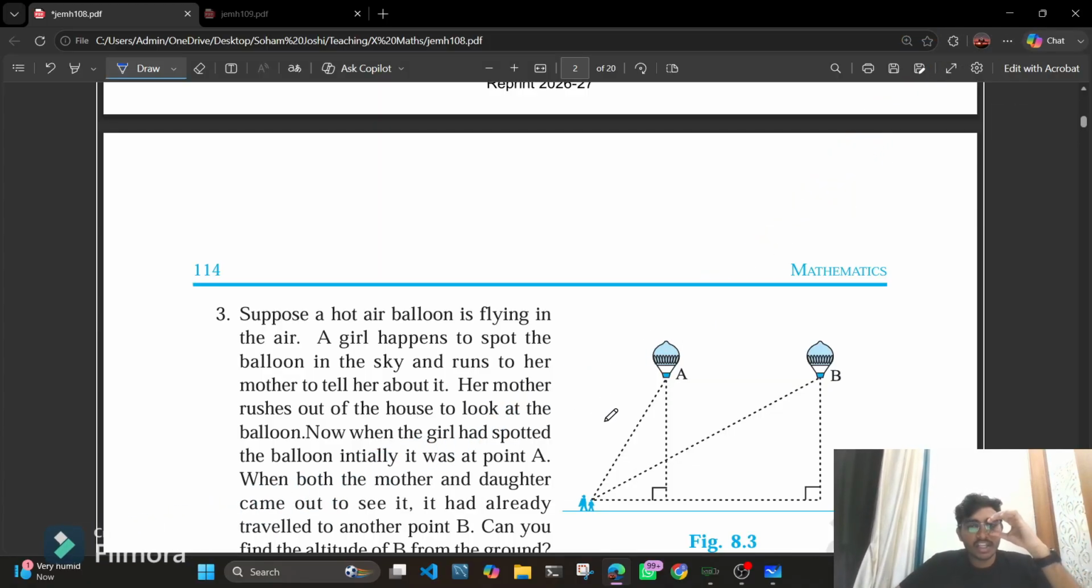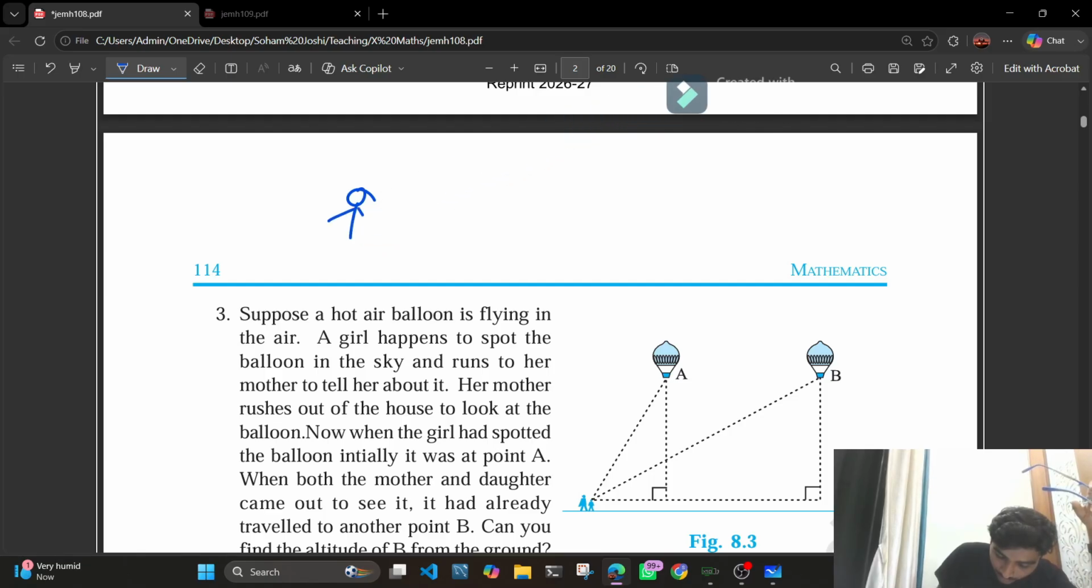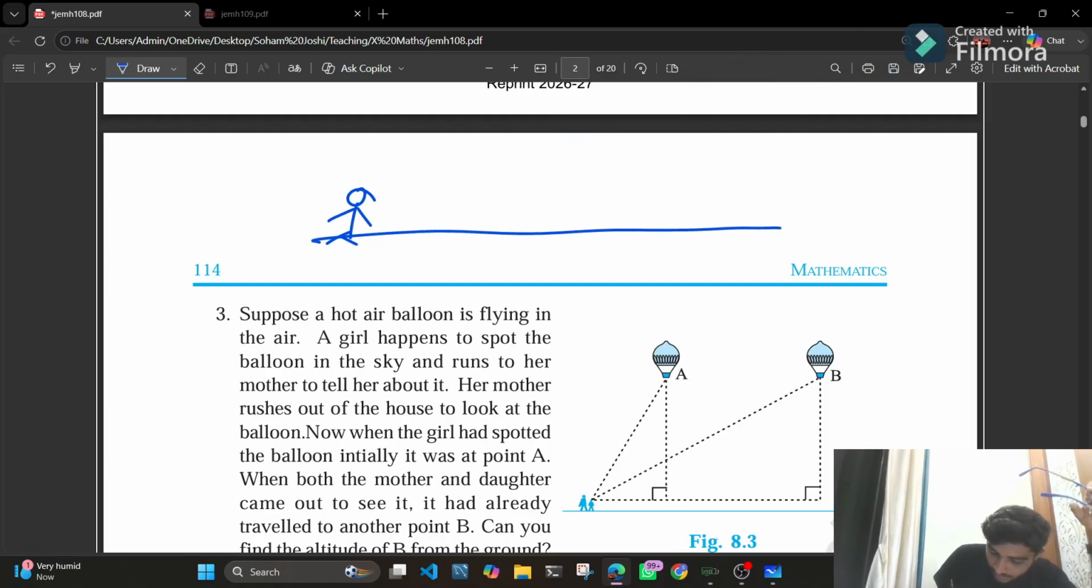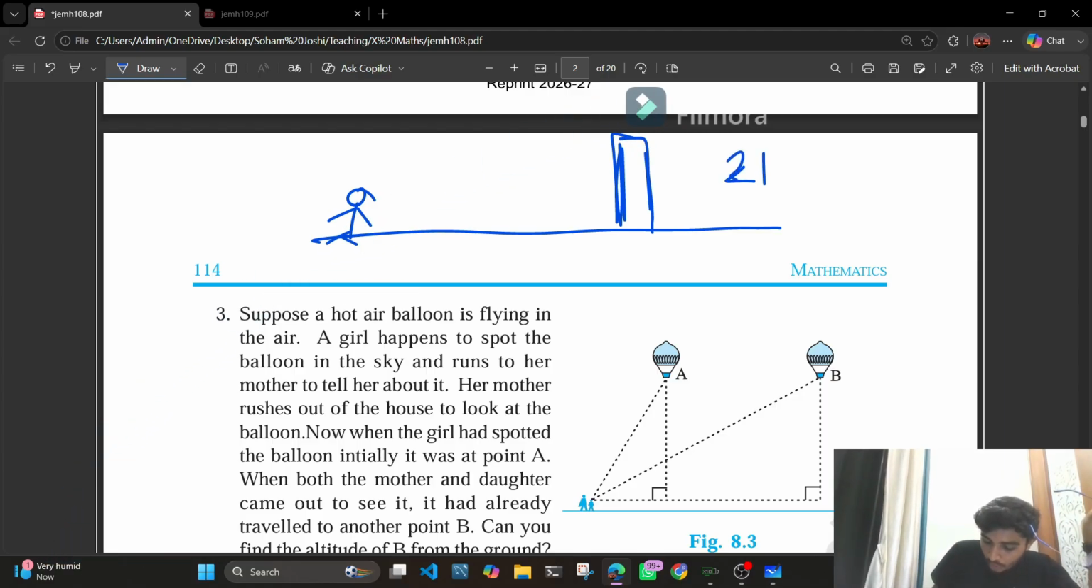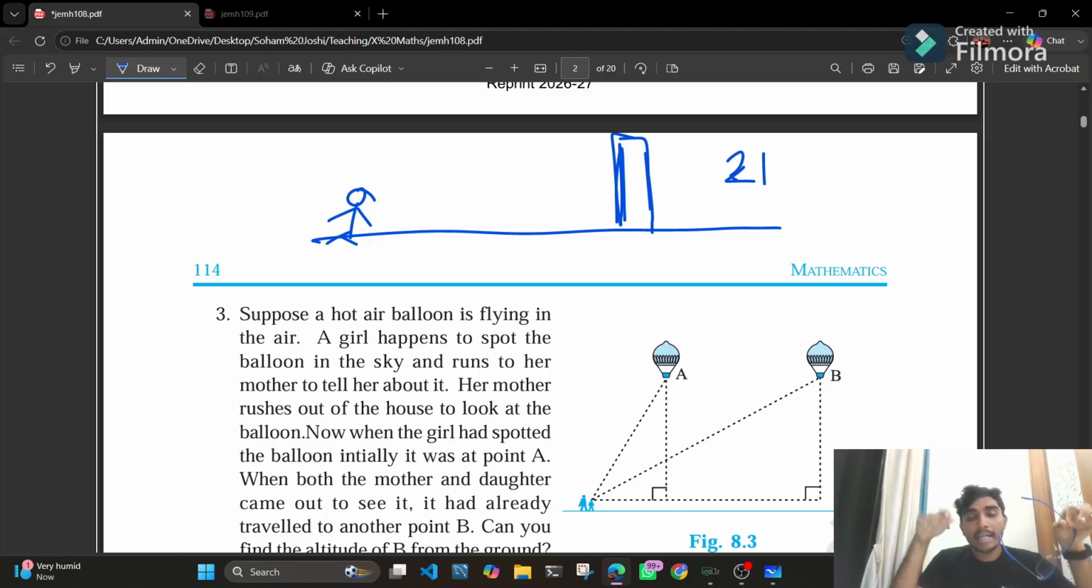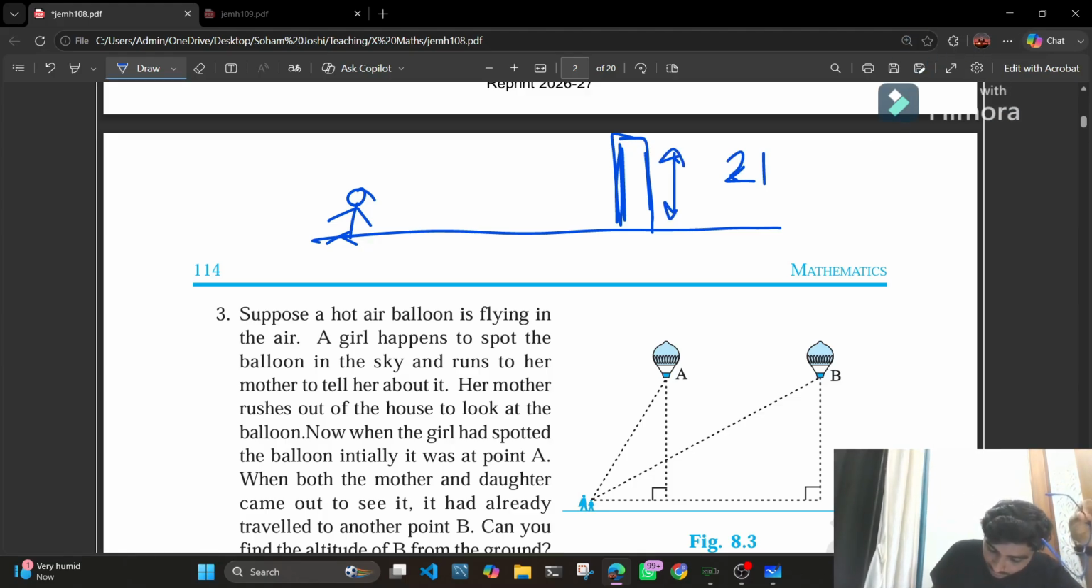Maybe if we take an example, let us say I am at ground level. In front of me there is a building, a very big building, maybe a 21 story building, but I do not know the height of the building. Let's say the height is denoted by h.